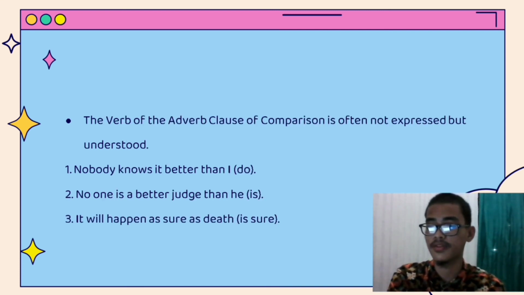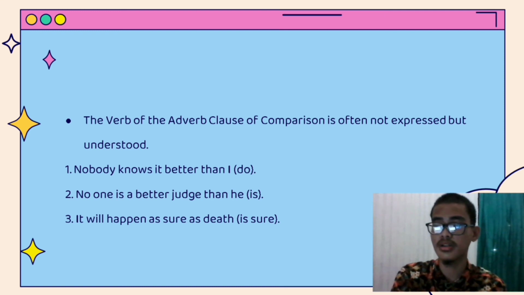The verb of the adverb clause of comparison is often not expressed but understood. For example, first, nobody knows it better than I. It means that I do know better than anyone. Second, no one is a better judge than he. It means he is a better judge than anyone. Third, it will happen as sure as death. It means that if that is sure, it will happen.